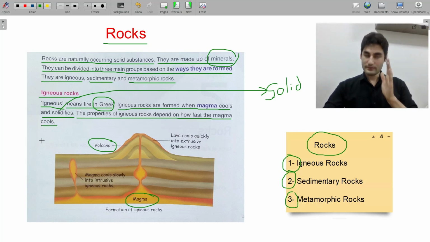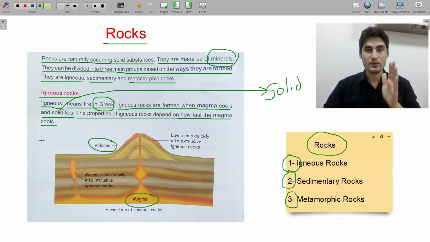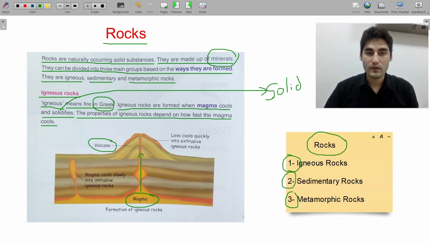So don't worry about that. I will talk about it. It means that the magma is going out of the volcano, right? And it is spreading outside. Or sometimes the magma stays inside and it can cool down over here. Okay? So magma cools slowly into intrusive igneous rocks. Okay, we are on this one. I'm going to talk about this one. This and this, same. Okay?